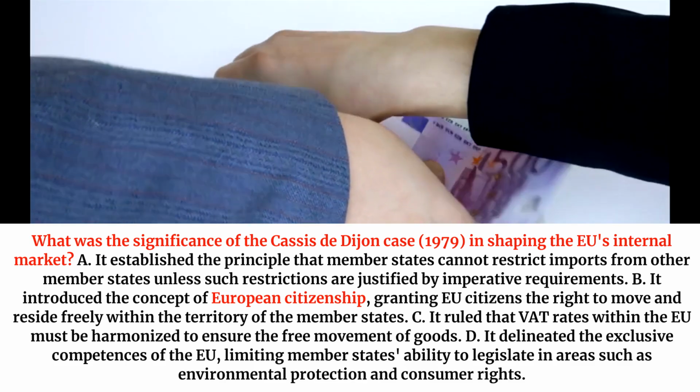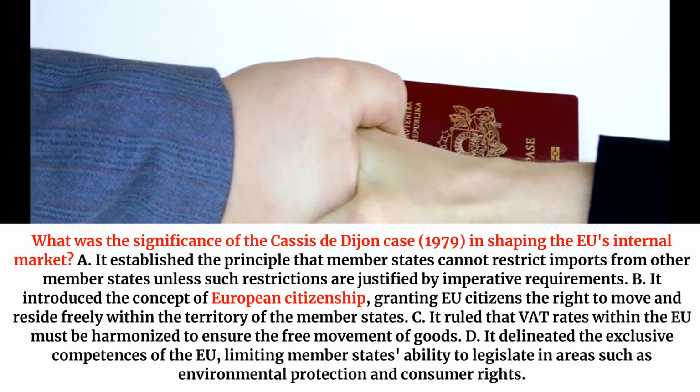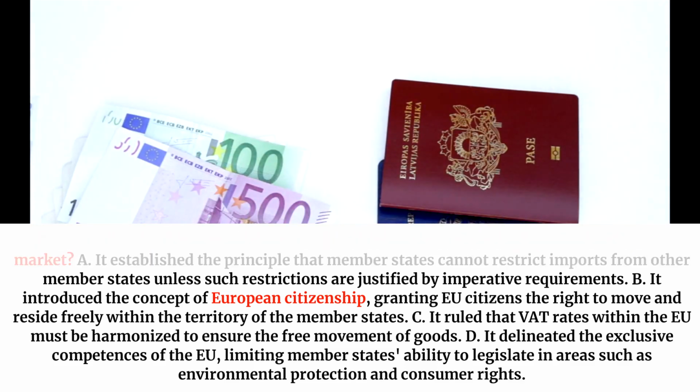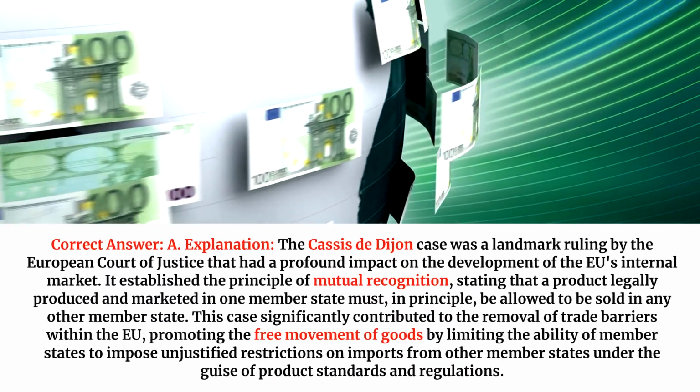C. It ruled that VAT rates within the EU must be harmonized to ensure the free movement of goods. D. It delineated the exclusive competences of the EU, limiting member states' ability to legislate in areas such as environmental protection and consumer rights. Correct answer, A.